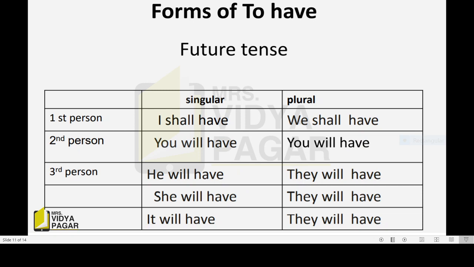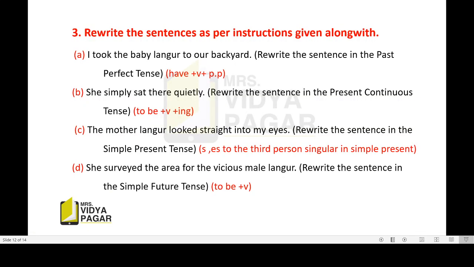Now forms of to have in the future tense. Again, first person singular we use I shall have, plural we shall have. Second person singular, you will have, plural you will have. Third person singular, he will have, she will have, it will have, and its plural is they will have. How we are going to sing this? I shall have, we shall have, you will have, he will have, she will have, it will have, they will have.